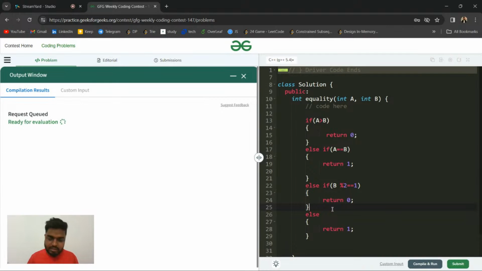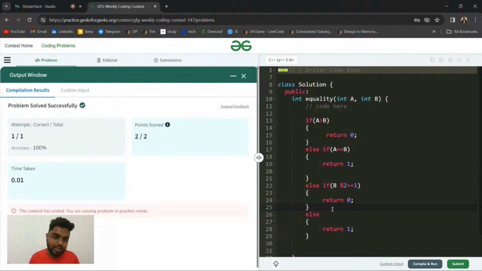Okay, so let's submit this code and check. Yeah, you can see that my code is getting accepted. So is everyone clear with this first question?